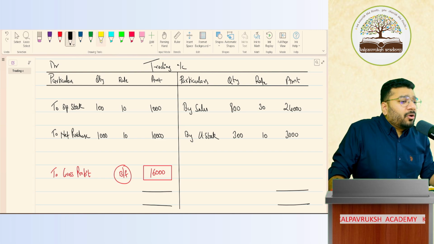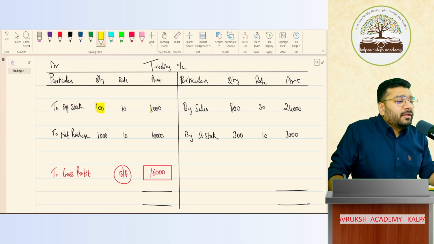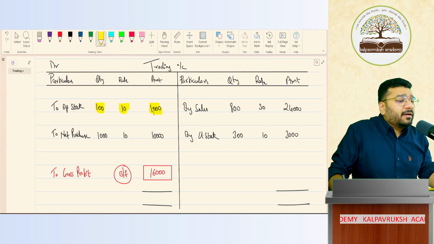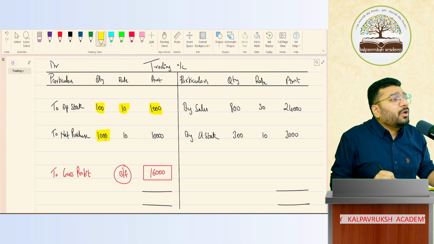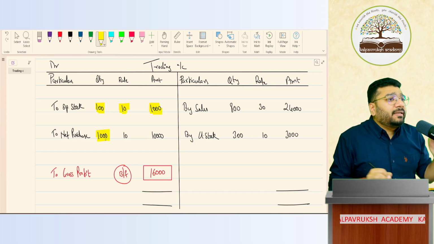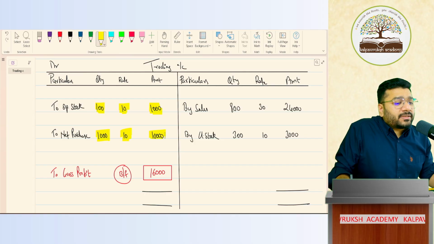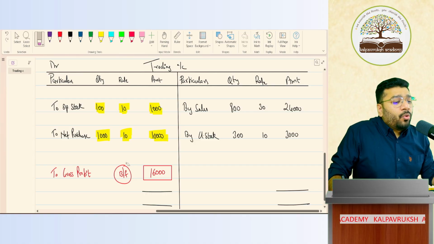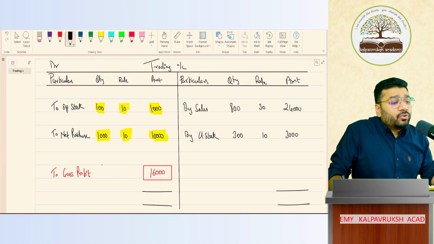So opening quantity of chocolates is 100. 10 rupees is the cost per chocolate. Total cost is 1000. Like that, in the current year, I further purchased 1000 chocolates at 10 rupees each, and the cost is 10,000. Any problem? In that way, can you please tell me what is the total quantity of goods that I have in the business for the entire year? What is the total quantity available throughout the year?